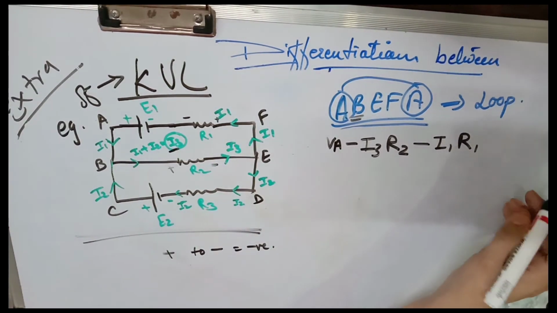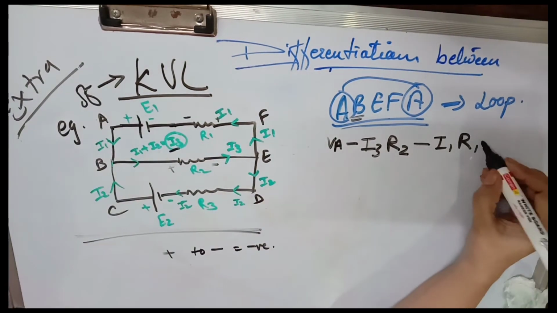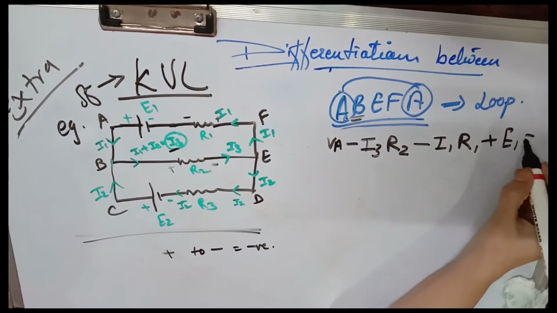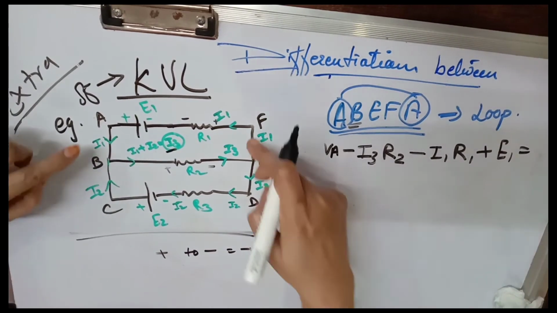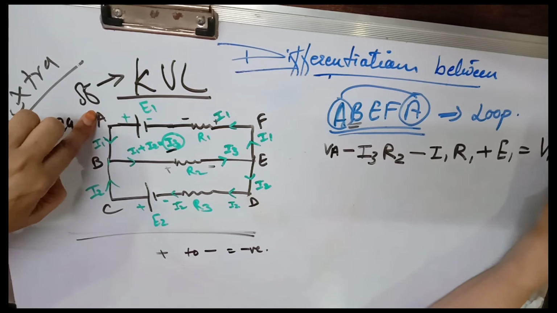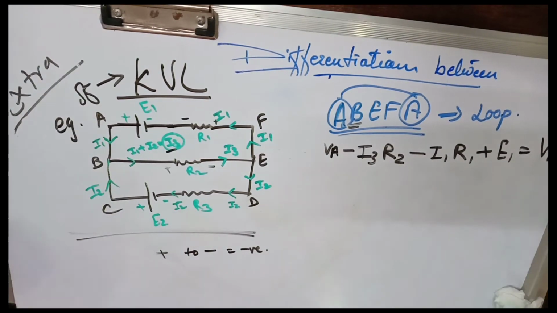and the current is going from positive to negative, so we'll take a negative sign, minus I1 R1. Whenever the battery comes, the rule becomes opposite. Whenever we go from negative to positive we take a positive sign, so we'll take positive E1, which becomes equal to VA.